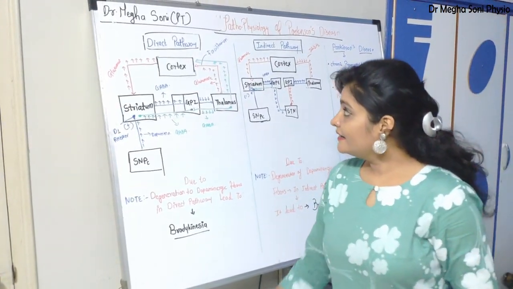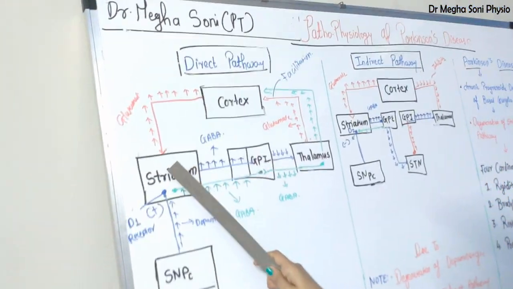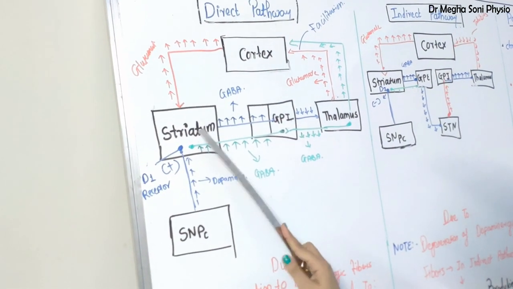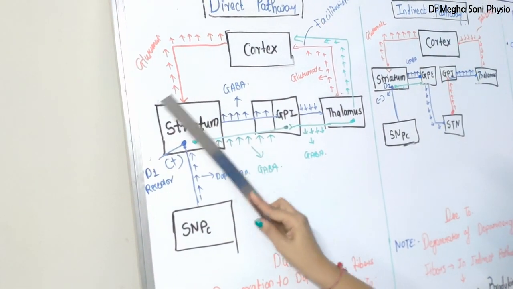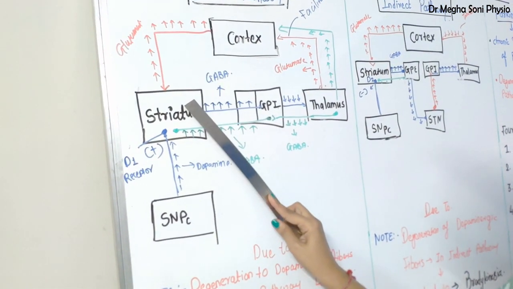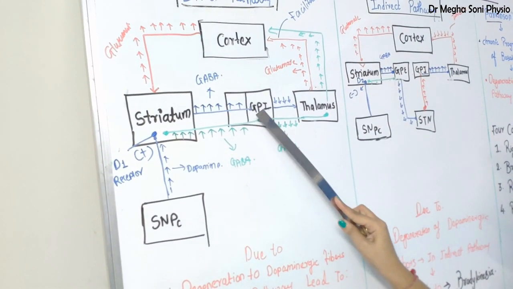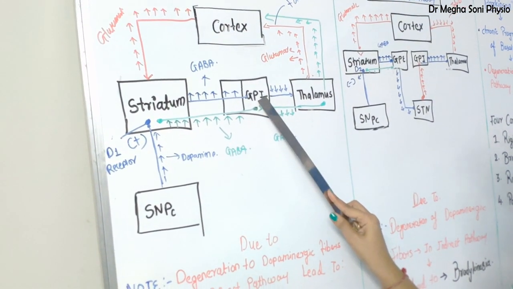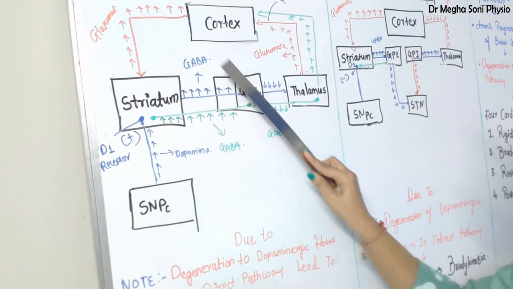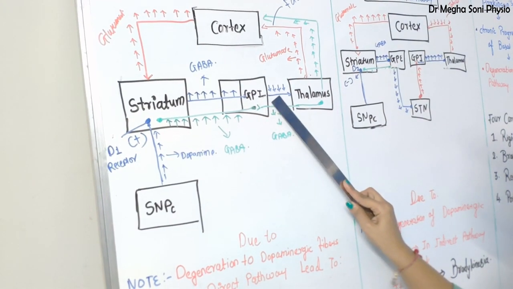Okay. So in the direct pathway, cortex sends an excitatory signal to striatum. Cortex secretes glutamate over striatum. So this striatum is being stimulated. Now, striatum consists of GABA. So, as this striatum is stimulated, it secretes more and more GABA over globus pallidus internus. GABA is inhibitory in nature. So, this GABA inhibits GPI, globus pallidus internus.